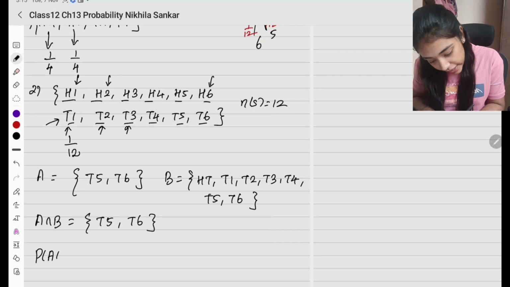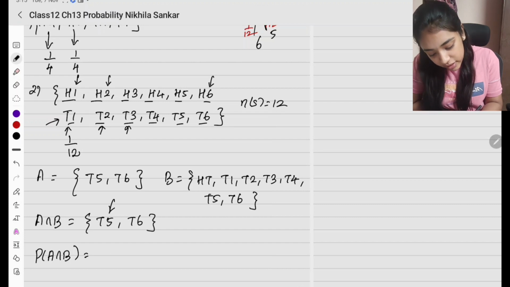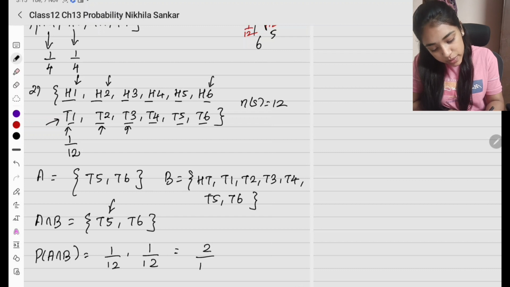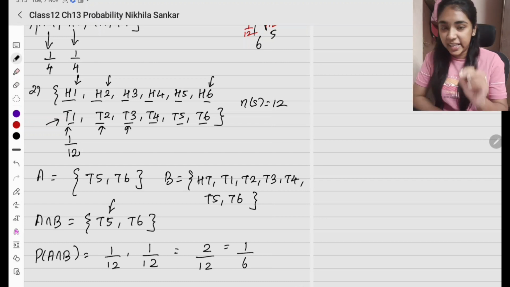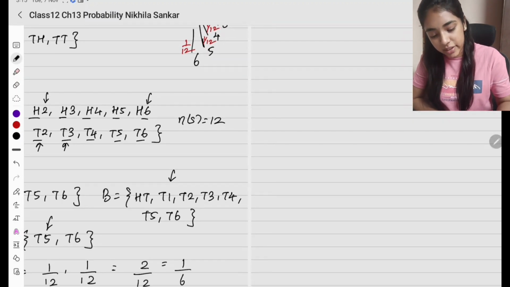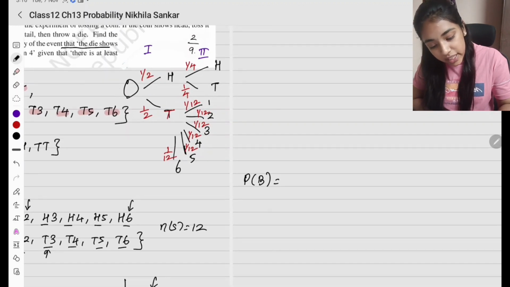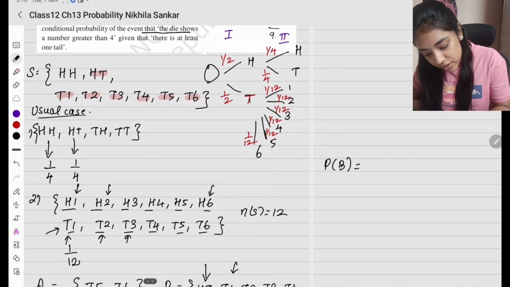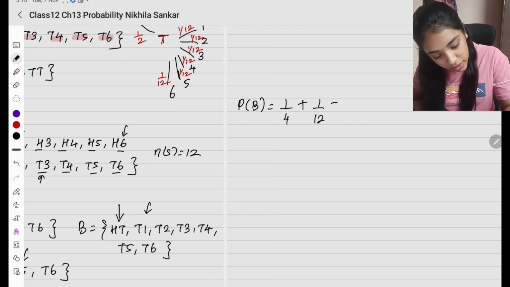What is the probability of A intersection B? The probability of A intersection B is going to be: probability of T5 is 1 by 12, probability of T6 is 1 by 12. So this is going to be 2 divided by 12, which is going to be 1 by 6. So this is my probability of A intersection B. Now what is the probability of B? I'll write it down here. The probability of B is going to be: what is the probability of HT? You see here, HT is going to be 1 by 4. So I'm going to have 1 by 4 plus 1 by 12 for each of T1, T2, T3, T4. So it is going to be 1 by 12 plus 1 by 12 plus 1 by 12, how many are there?